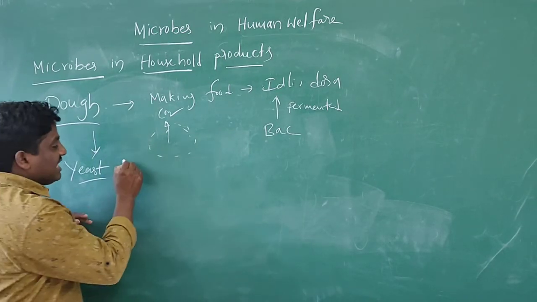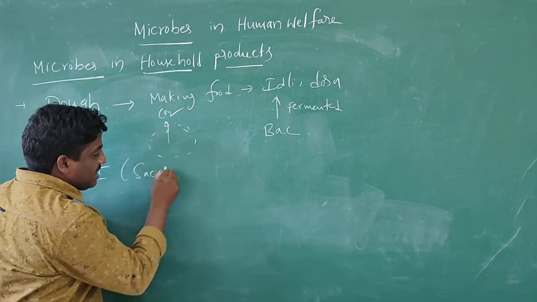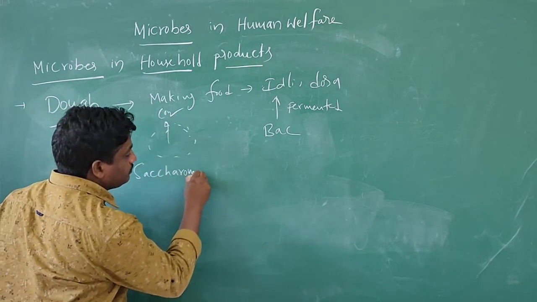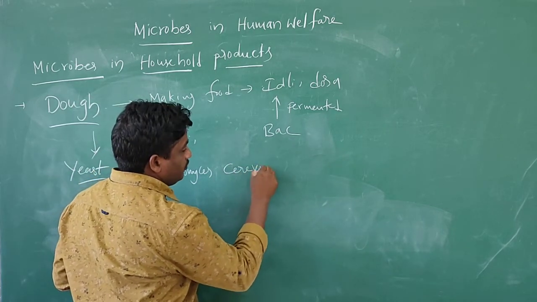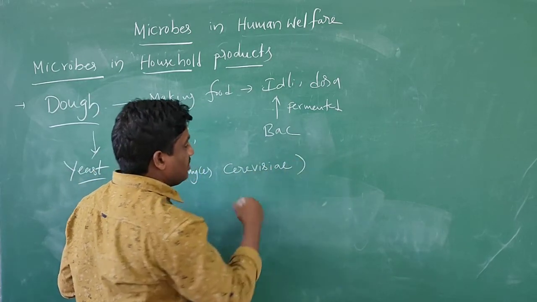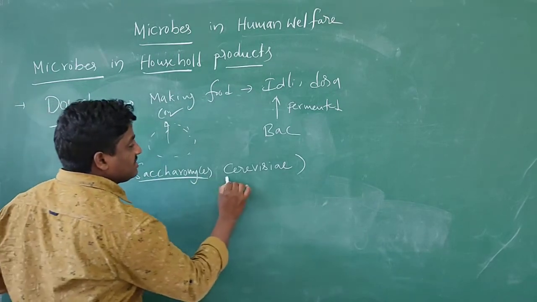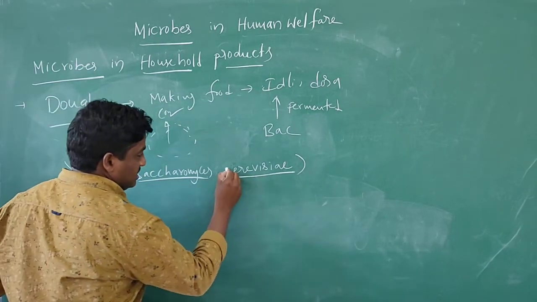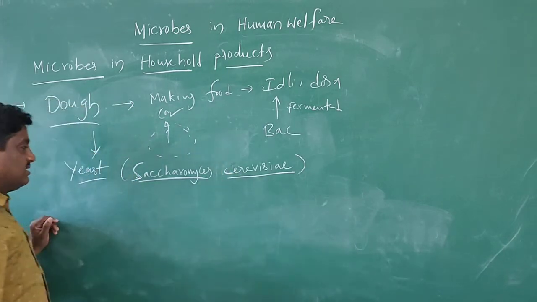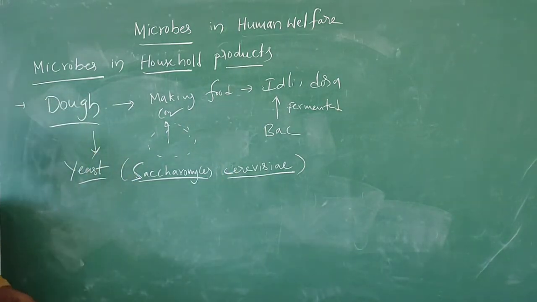The scientific name of yeast is Saccharomyces cerevisiae. This is the genus, this is the species. The genus is a capital letter, the species is in small letters. So this is the dough material.